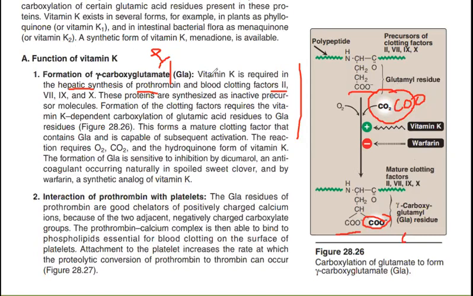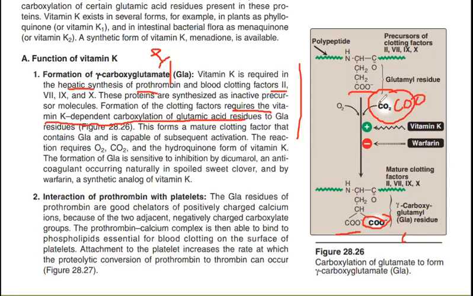So these proteins are synthesized in inactive precursor molecules. Formation of the clotting factors requires the vitamin K dependent carboxylation of glutamic acid residues. So remember the word carboxylation.